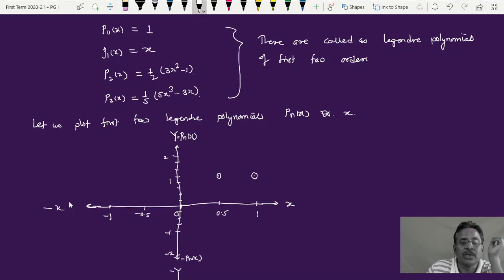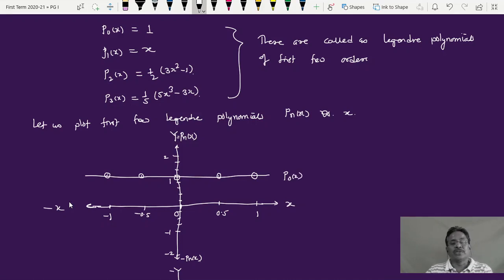When I put x is equal to 0, again I'll get this value. When I put x is equal to minus 0.5, again I'll get this value. And for x equal to minus 1, P0 of x gives me again the same value, that is 1. So it is constant for all. If I connect all these points, I'll get the first Legendre polynomial. This is my P0 of x. So P0 of x is equal to 1 irrespective of the value of x.